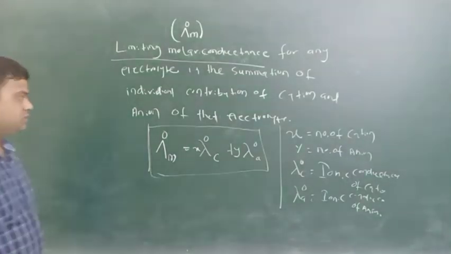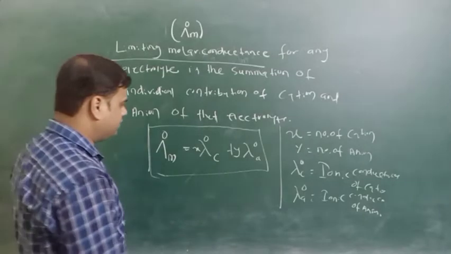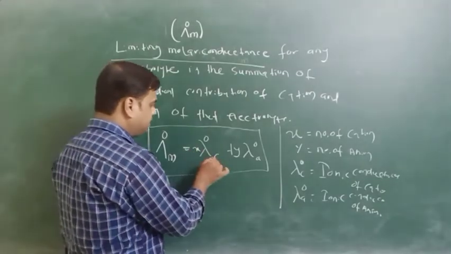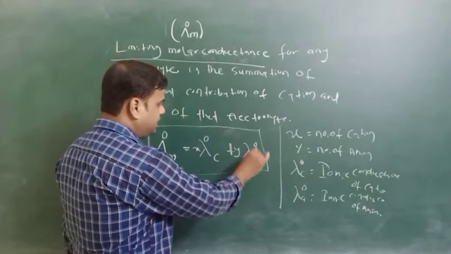So we can write Λm naught equals x lambda C naught plus y lambda A naught.